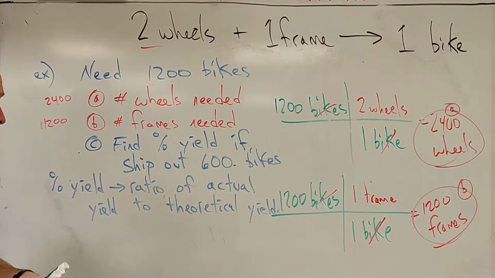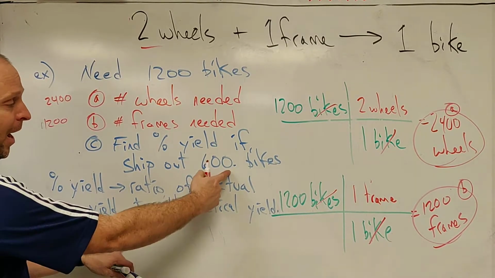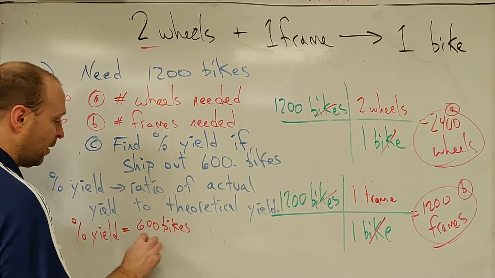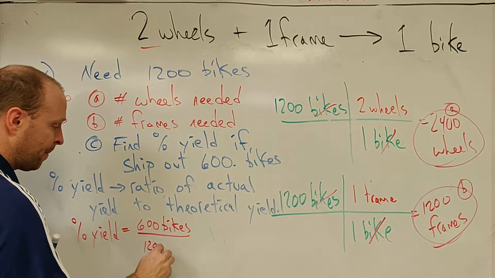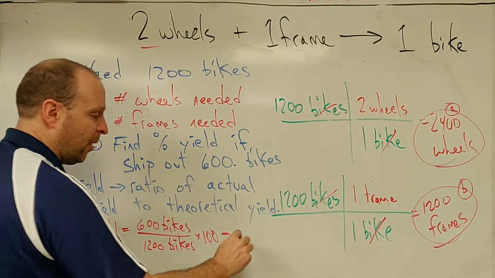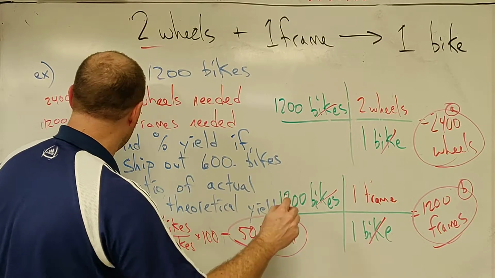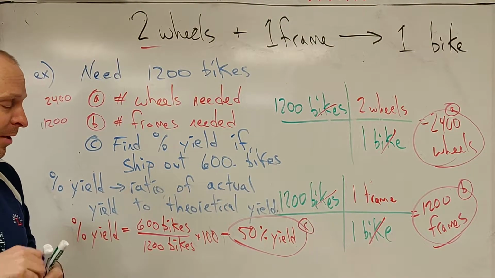All right, so very quickly doing this calculation, our percent yield in this case is going to be our actual yield. They actually made 600 bikes. Theoretically, given these amounts, we could have made 1,200 bikes, and then we turn it into a percent, and we end up with, in this case, a 50% yield. All right, and we won't get into the economics, but 50% yield is probably not adequate for a successful factory here.